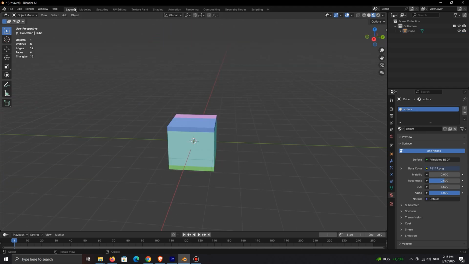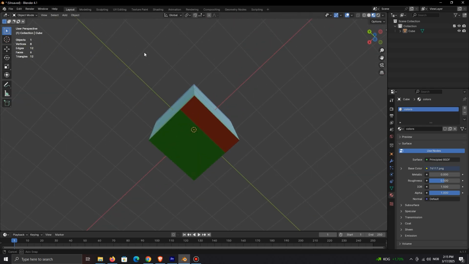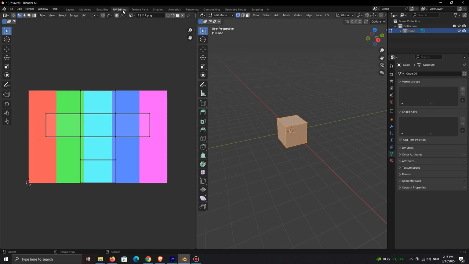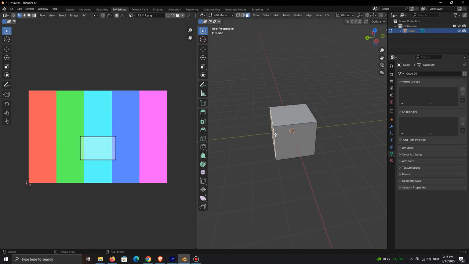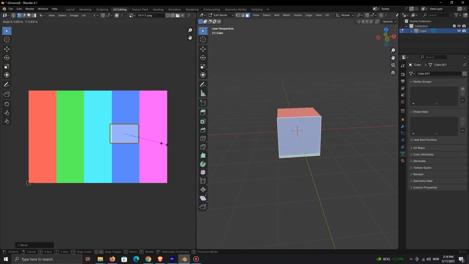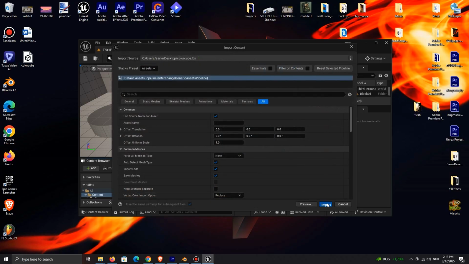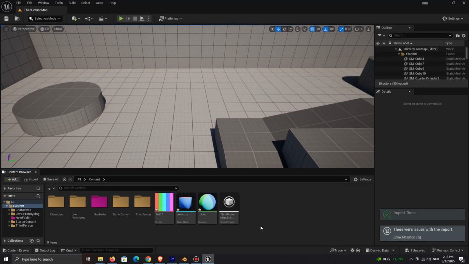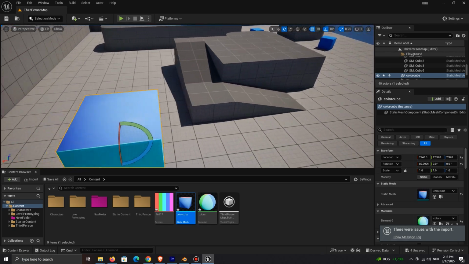So for example, using this cube, I will apply a texture with multiple colors. I want the top of the cube to be red and the rest of the cube to be blue. How can we decide that the red part of the texture is applied to the top and the blue part to the rest of the cube? We can decide what part of the texture to apply to each face in Blender, where the faces of the cube are flattened, and we can assign the 2D texture to each face. When we export it from Blender to Unreal Engine, it will remember the coordinates we assigned the texture. We will dive deeper into how to do this later, so don't worry about the how. I just want you to know what's going on.